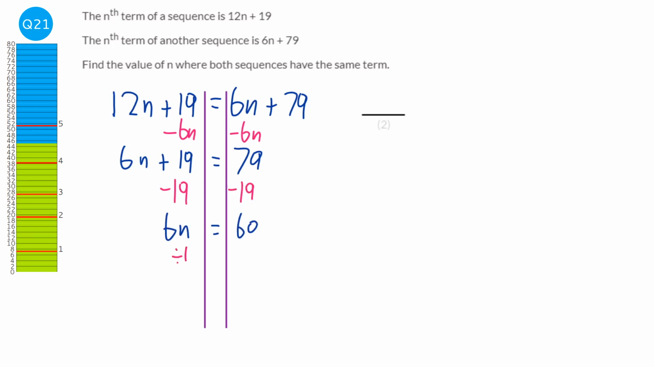And finally, we just divide by 6. And so that would be n equals 10. So the value of n is 10. Now we can just test this, because if you do 6 times 10, which is 60, 60 plus 79 will be 139. And then if we do the same for the top one, 12 times 10, which is 120, plus 19, which is 139. So they both have the same term when n is 10.